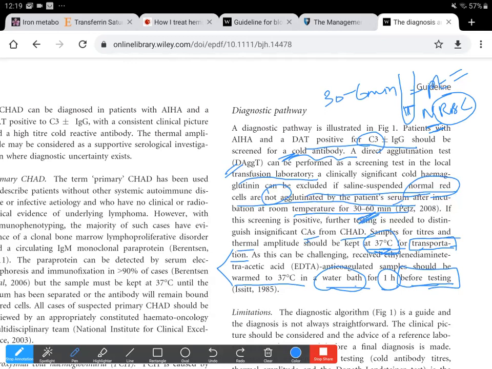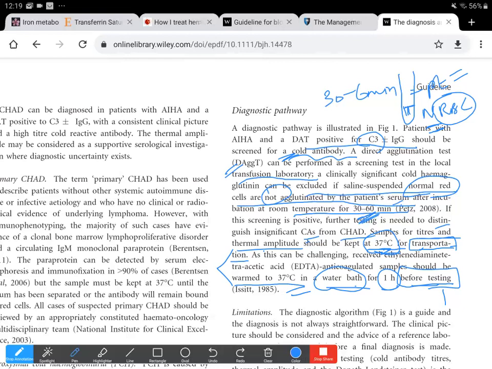That is, these cold agglutinin antibodies first need to be kept at 37 degrees centigrade. Then during the testing, the titers are calculated at 4 degrees centigrade, and the thermal amplitude is also calculated when the temperature is raised, when we go on raising the temperature from 4 degrees centigrade to 25 and then 35 and above.